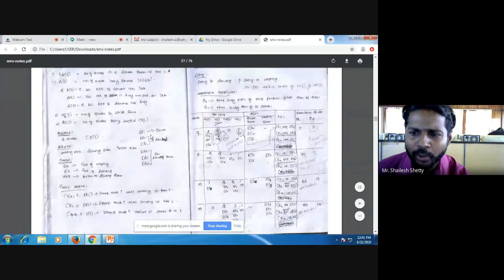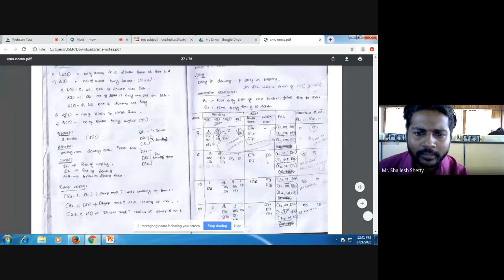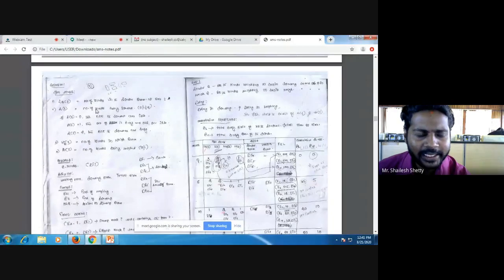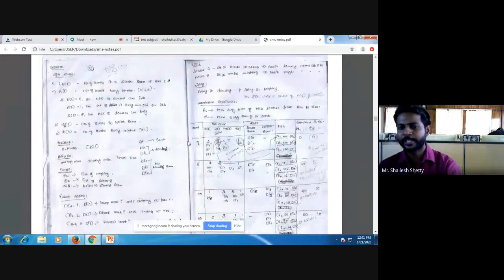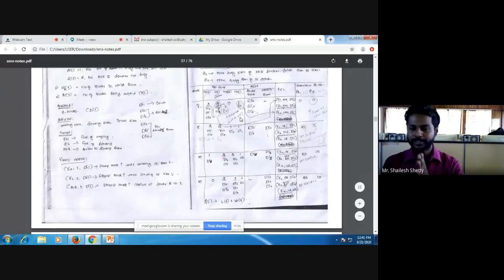So what are the things you will be having? Okay, so you can see here, we have 4 system states here: LQ of t, L of t, WQ of t, and W of t. And 6 trucks are there. And what happens is, I'll just explain you with the question. Let's go for problem here. This is the problem, okay? So see what happens.